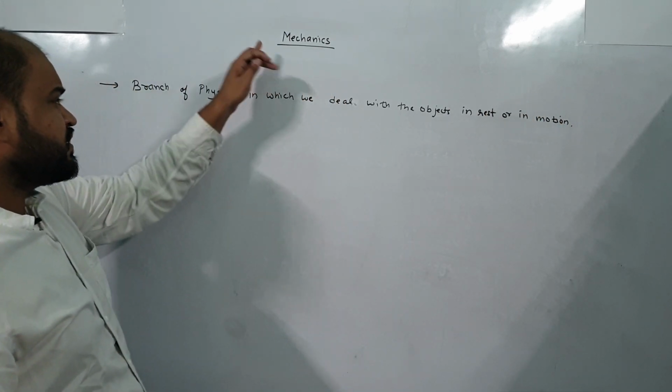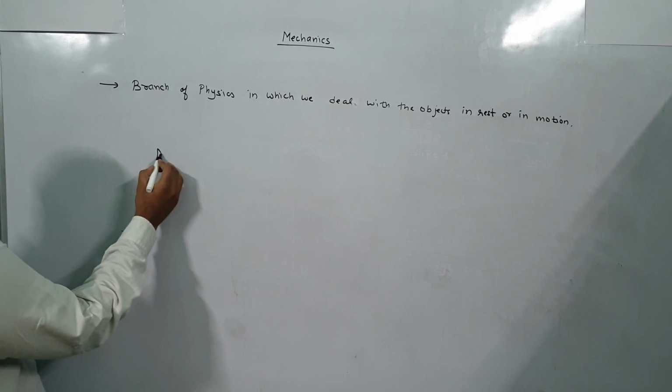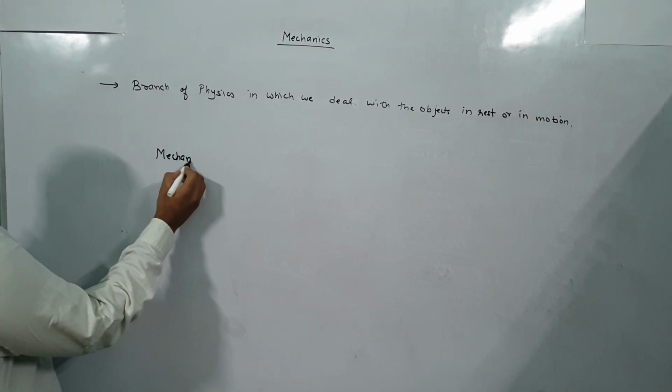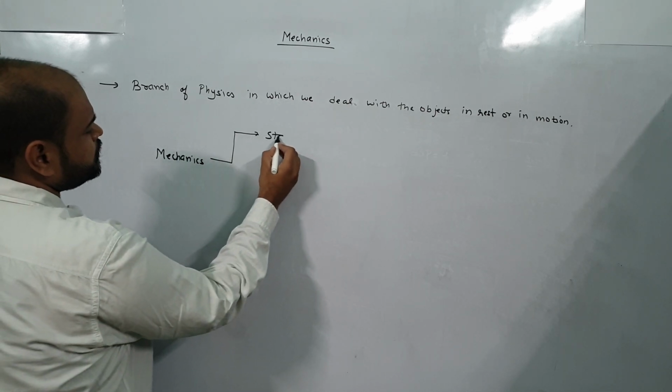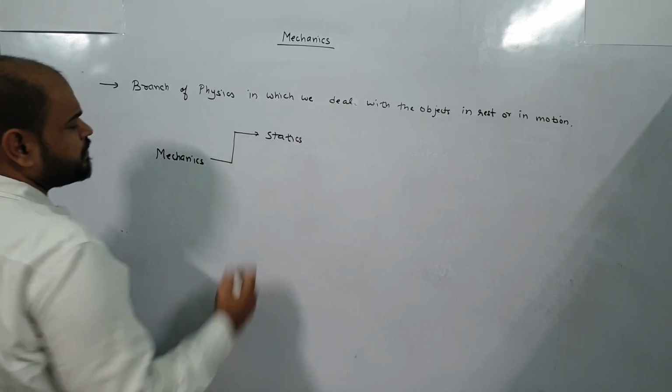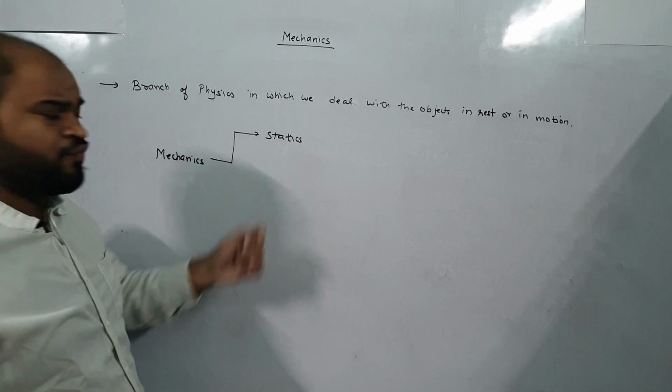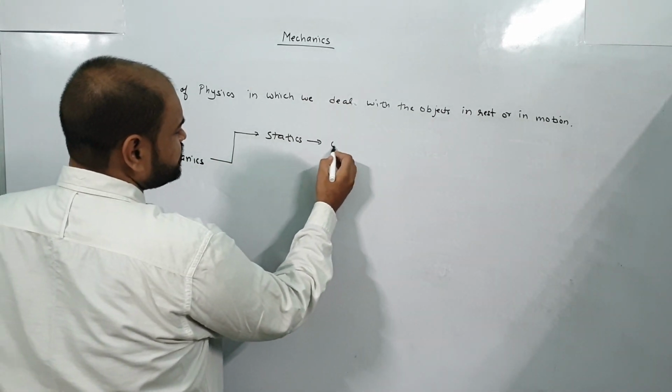Now, there are three branches in mechanics. First one is statics. In this branch, we deal with the study of objects at rest.